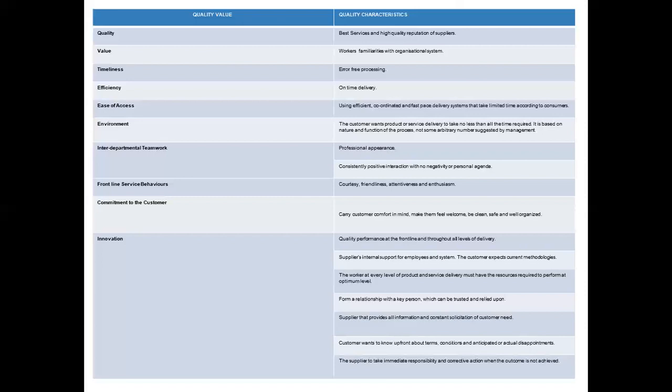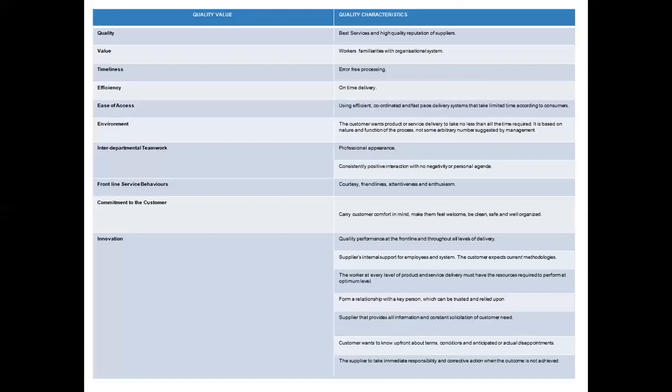Keeping customers' comfort in mind, service providers need to make them feel that they're ready to welcome them, right? The complete system and process must be very clean, very safe, and also very well organized so that it appeals to the customer. And in this way, one can easily demonstrate commitment to the customers.